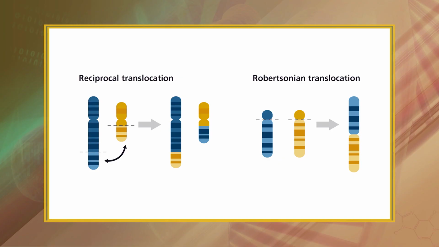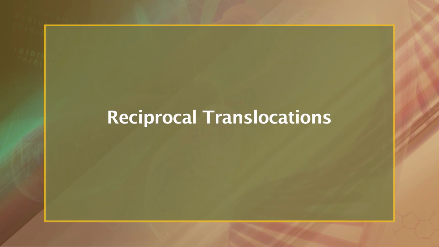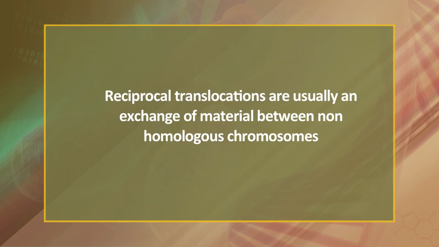There are two main types of translocations. Number one is reciprocal translocations. Reciprocal translocations are usually an exchange of material between non-homologous chromosomes. Estimates of incidence range from about 1 in 500 to 1 in 625 human newborns. Such translocations are usually harmless and may be found through prenatal diagnosis.